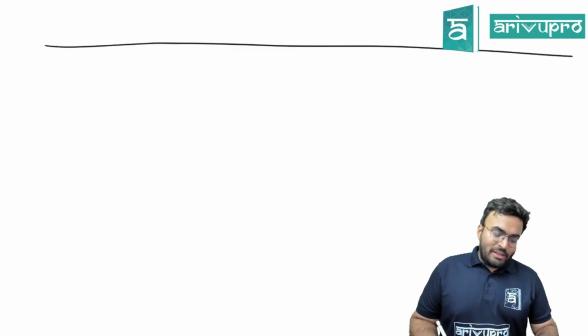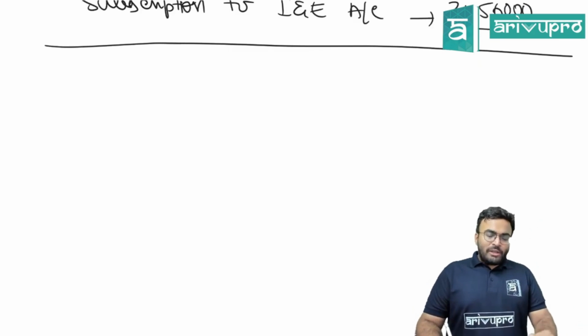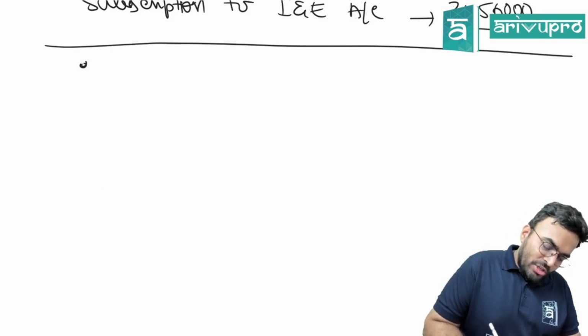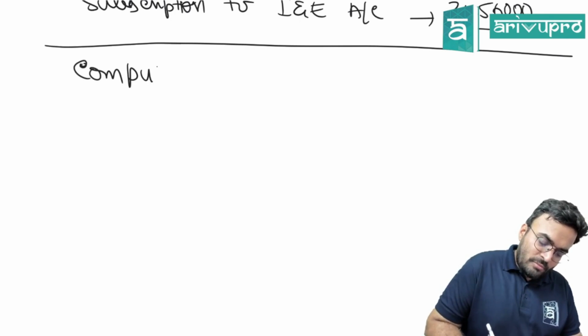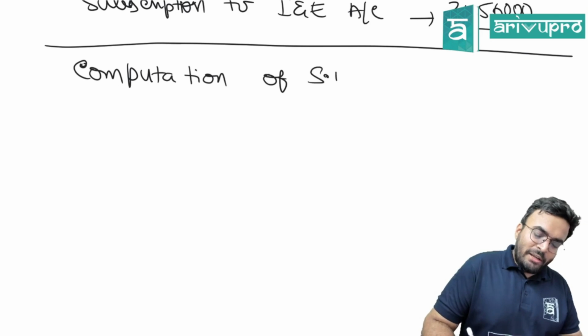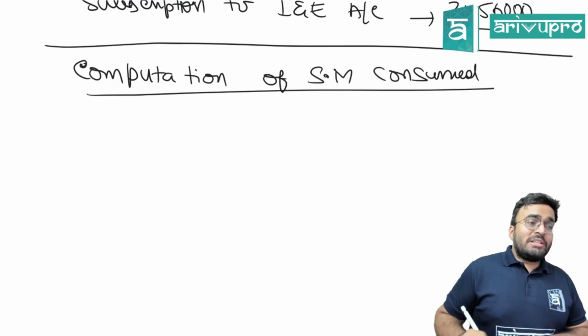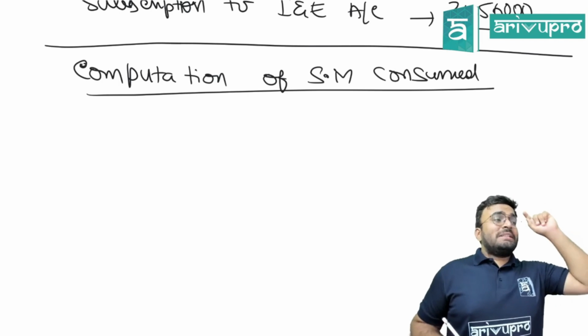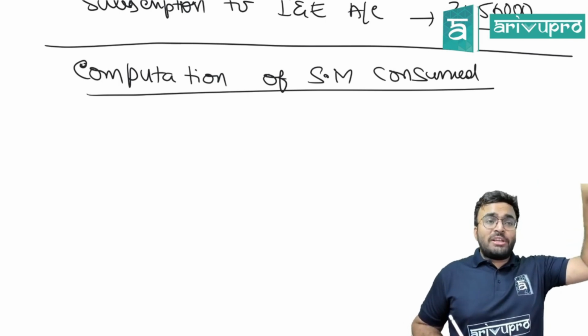Now tell me one thing. How to calculate the material consumed? Computation of sports material consumed. What is the formula for material consumed? Opening stock plus purchases minus closing stock.